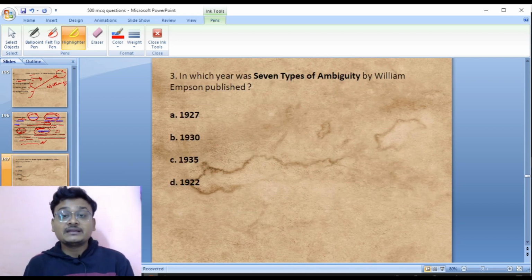Okay, now move to the next slide here. In which year was Seven Types of Ambiguity published? Seven Types of Ambiguity is a book by William Empson. Empson is a New Critic.